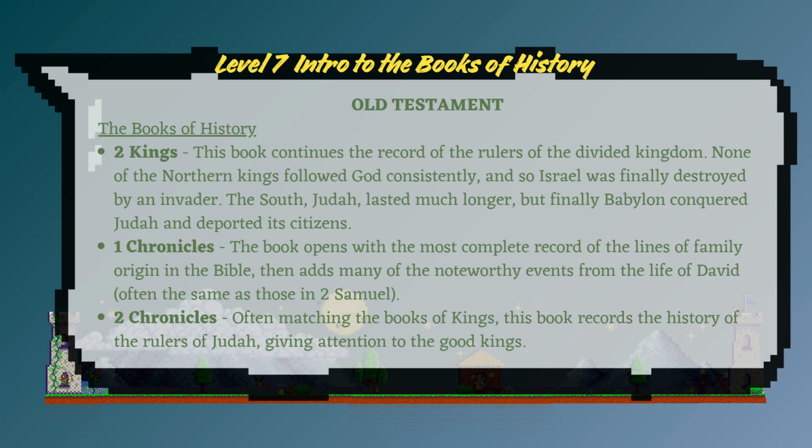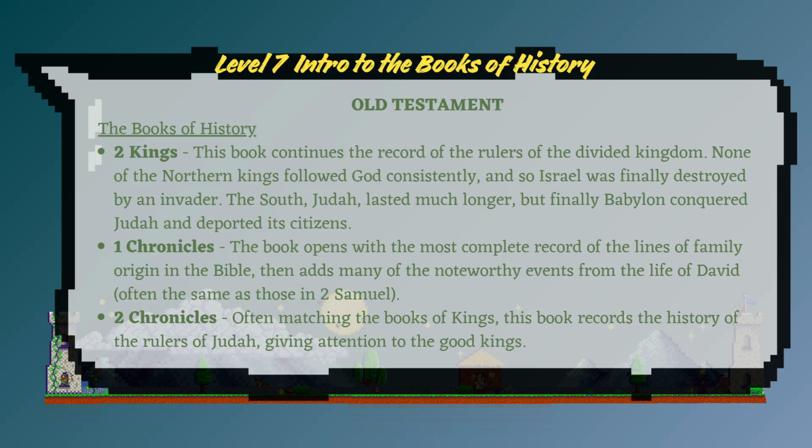As we continue the books of history, 2 Kings continues the record of the rulers of the divided kingdom. None of the northern kings followed God consistently, and so Israel was finally destroyed by an invader. The south, Judah, lasted much longer, but finally Babylon conquered it and deported its citizens.